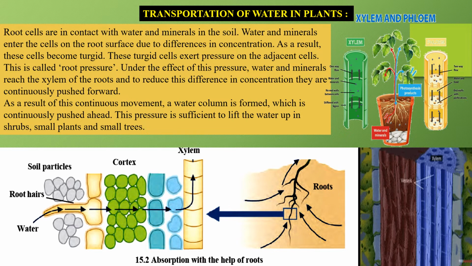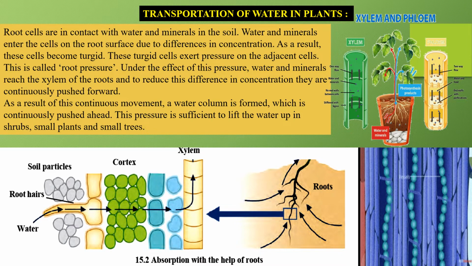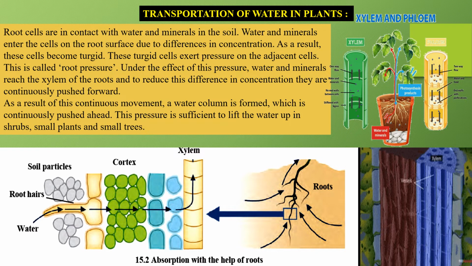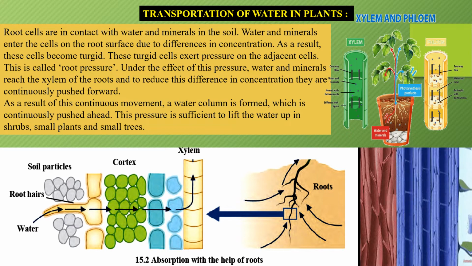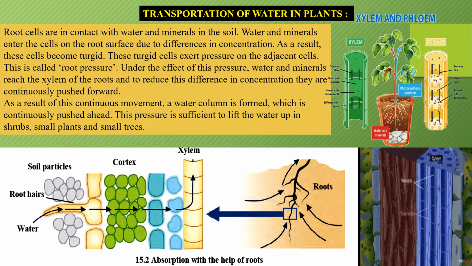Here in this picture you can see how the xylem is conducting water from the roots towards the plant. Remember that root hairs absorb the water and minerals, then they transfer, the cells become turgid. These turgid cells then put on pressure, which is called the root pressure, onto the adjacent cells, बाजू वाली cells को. और जब तक ये ऐसा होते जाता है एक जगह पर आकर ये रीच करता है, that is the xylem.